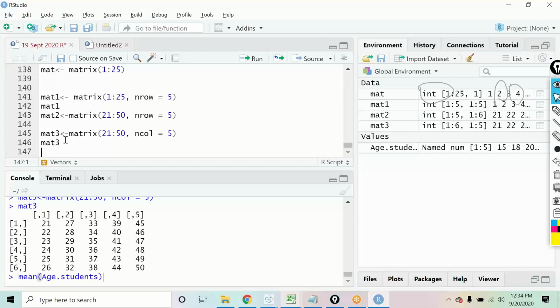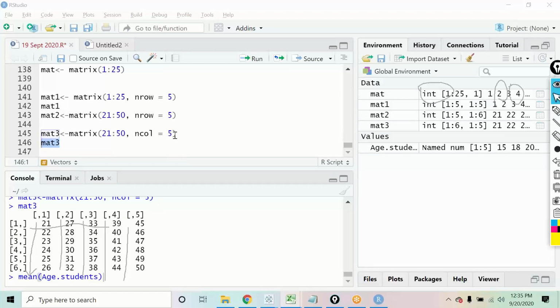See, by default, if you look at how the numbers are plotted, can you all see how the numbers are being put? The numbers are being put column wise, right? First, all the numbers come in the first column, 21, 22, 23. Just take a look at it. If you all would have noticed, the numbers are being entered column wise. First, all the numbers come in the first column, then in the second column, then the third column, and then fourth and fifth. What I want to achieve is I want the numbers to come row wise. So 21, 22, 23, 24, 25.